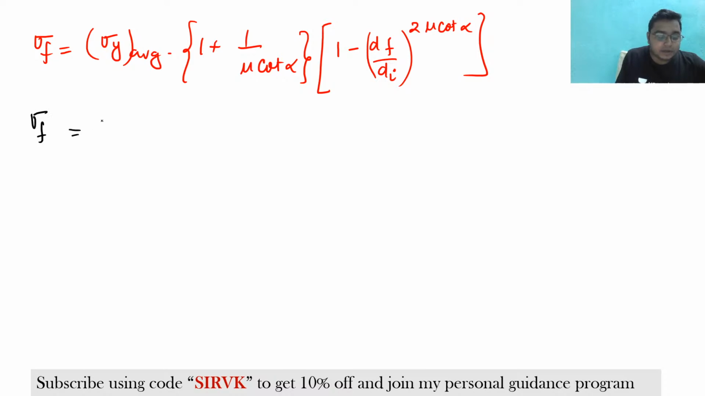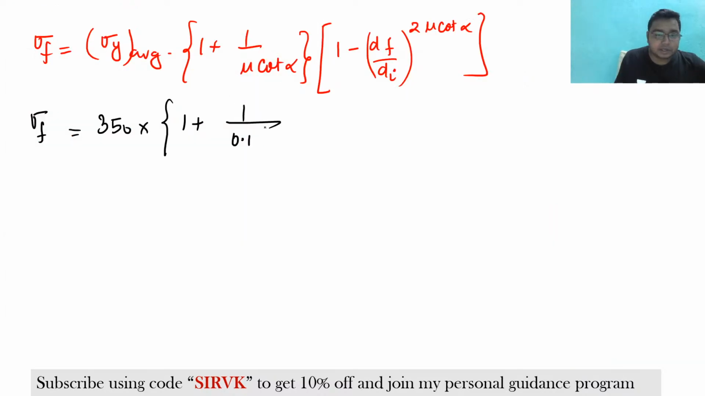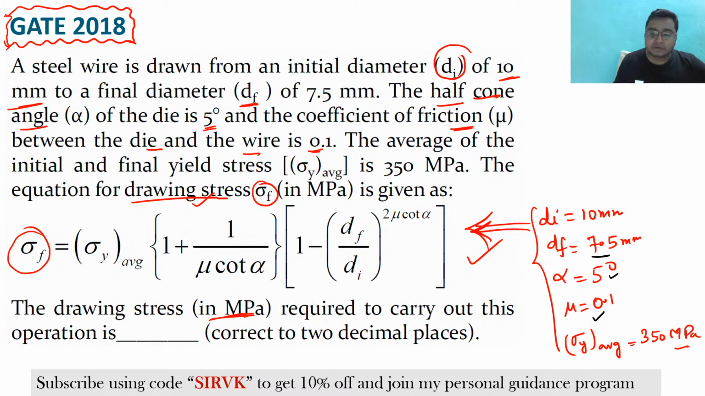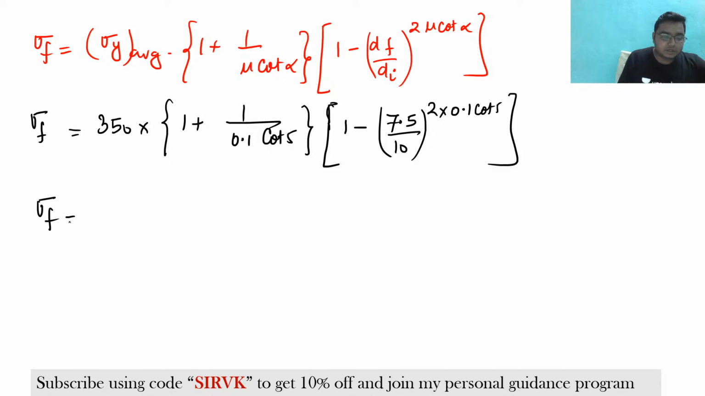sigma f is equal to sigma y, that is 350 into 1 plus 1 by 0.1. Mu is given as 0.1. Alpha is 5 degree. Put it here, that is the cot of 5. 1 minus of what is df and what is di? That is the 7.5 mm and it is 10 mm. So 7.5 by 10 whole to the power of 2 mu cot alpha, mu is 0.1, cot alpha is cot 5. Find the answer and you will be getting the answer of sigma f is 316.25 megapascal.